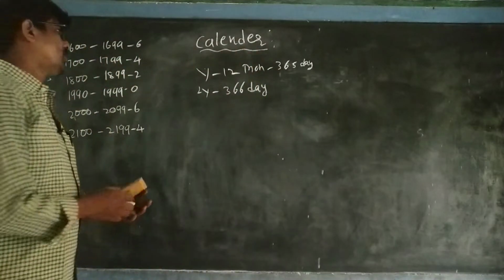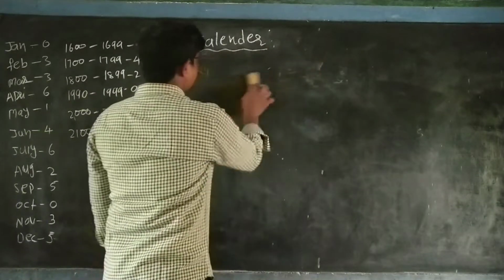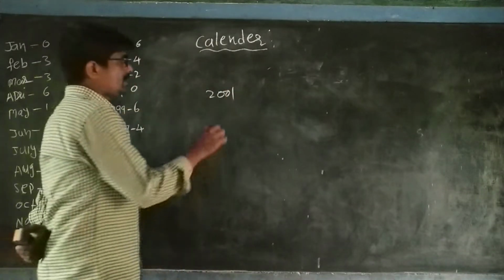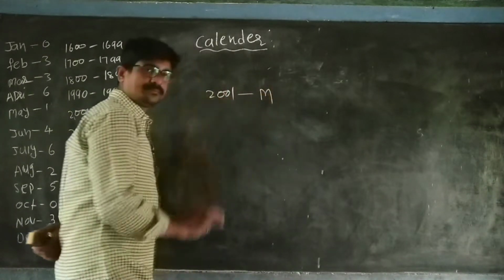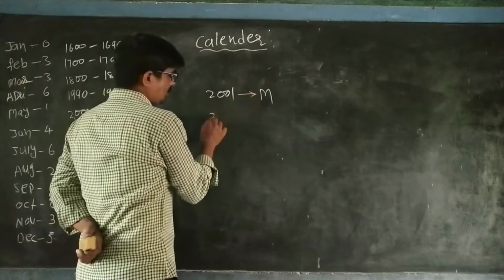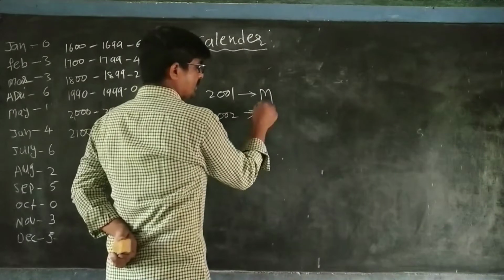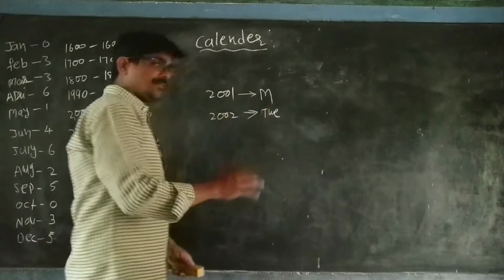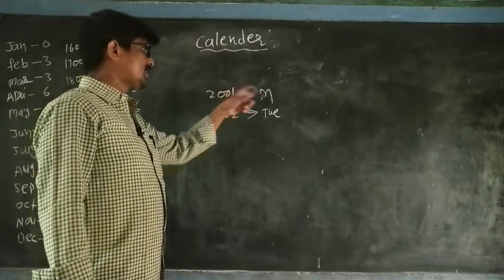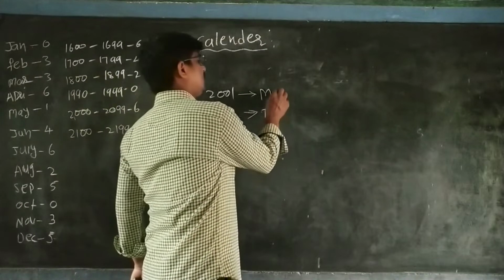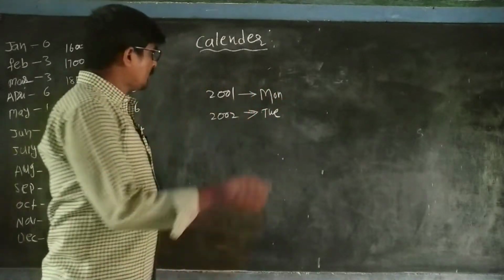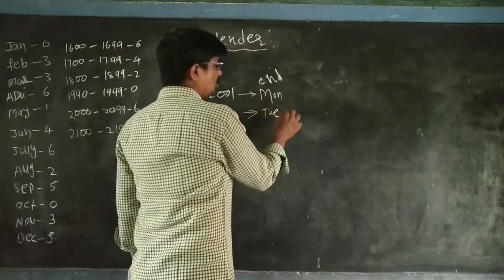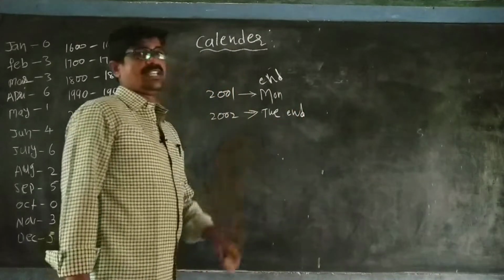For example, if 2001 started with Monday, then 2002 starts with Tuesday. And if 2001 ends with Monday, 2002 also ends with Tuesday, because we have odd days.